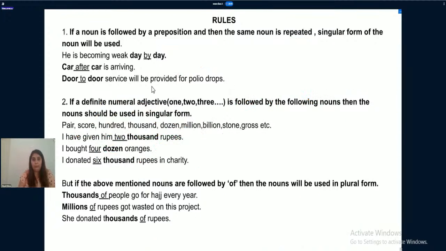One thing. Okay. But if the above mentioned nouns, which above mentioned nouns? Again, the same nouns: pair, score, hundred, thousand, dozen, million, billion, stone, gross, etc. If the above mentioned nouns are followed by of, then the nouns will be used in plural form. If before them any numeral adjective comes, then in that case they should be used in singular form.